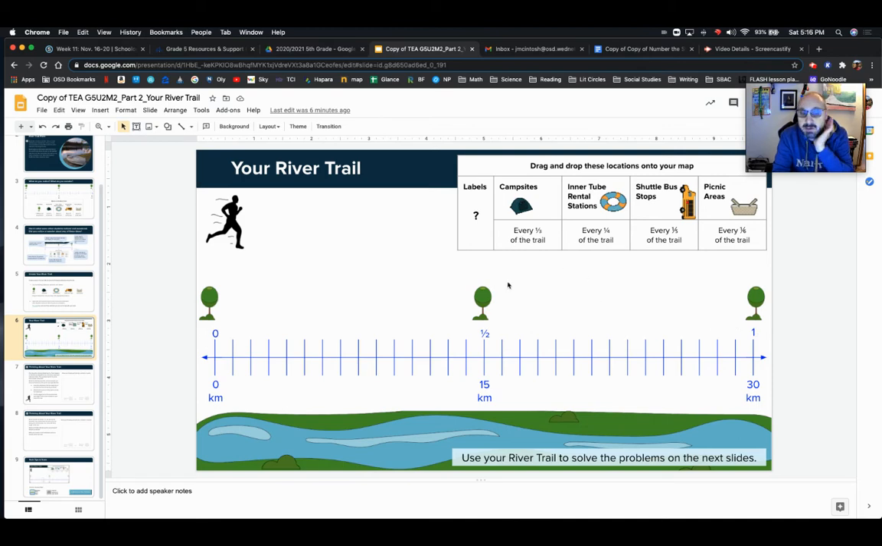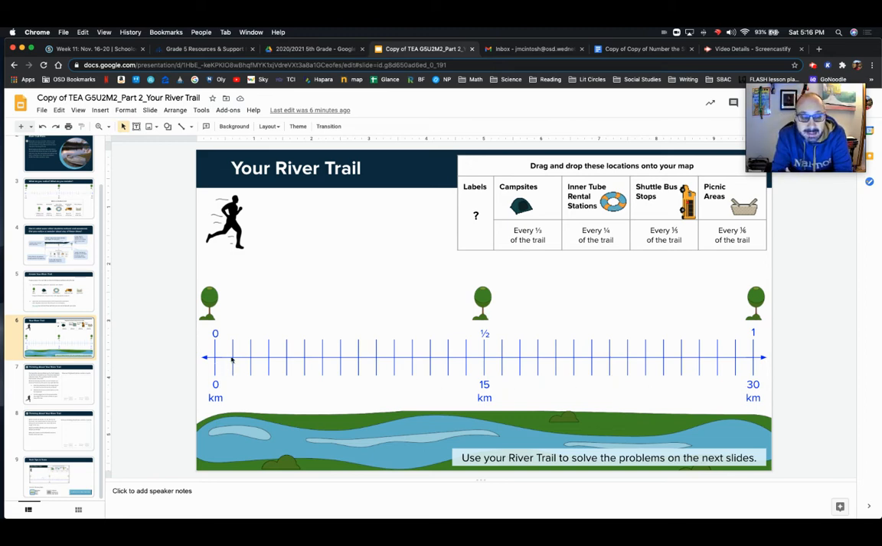So every third. If I split my trail into thirds, I want to put a campsite at every third. And every third is a pretty big chunk. So I have 30, okay? If I divide 30 by 3, you might have noticed that 30 divided by 3 is 10. So every 10 kilometers will be a campsite.